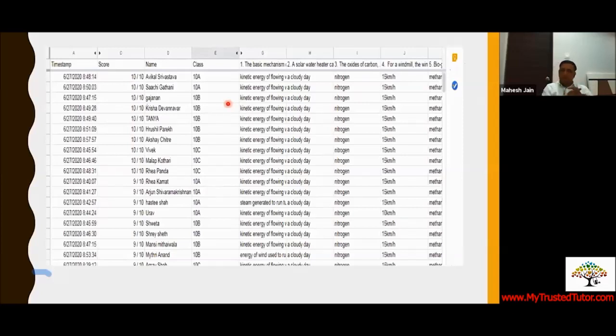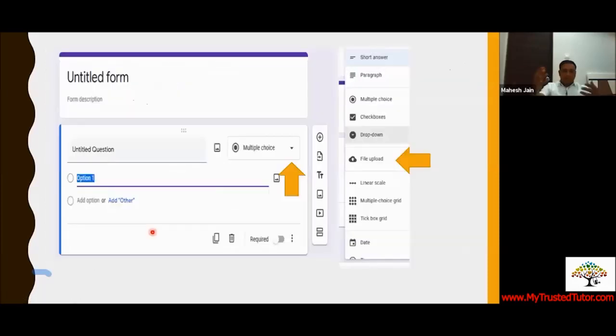Now, till now whatever we discussed was about if you have to take an exam or conduct a survey and you want to have data, then how to use it. Now let's say you are an accounts teacher, a maths teacher, a physics teacher, and you want them to draw a circuit diagram. You cannot just tell them to draw it on screen. Google Form will not allow you to draw. If you are a Hindi teacher, a language teacher, and you want them to write the answer in Hindi, you will not ask them to get a Susha font in their laptop and then type in Hindi. So what can they do in this situation? There's an option available for that also.